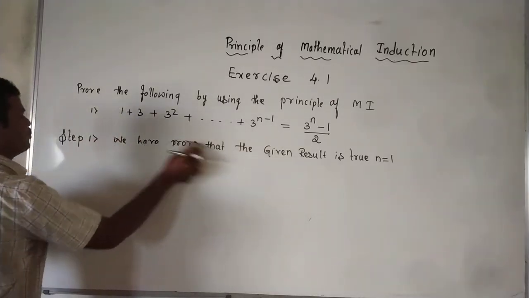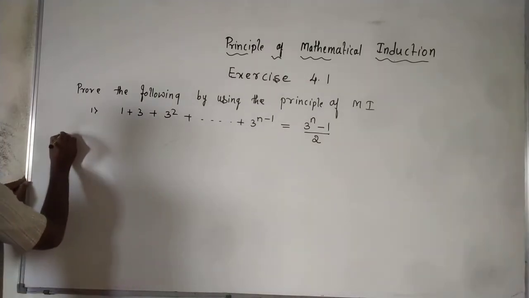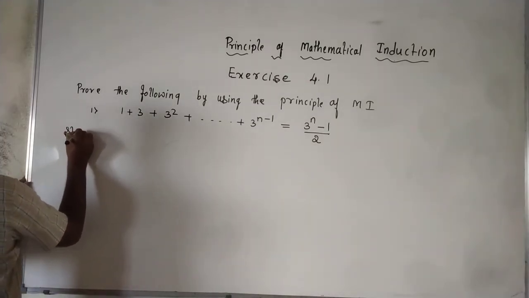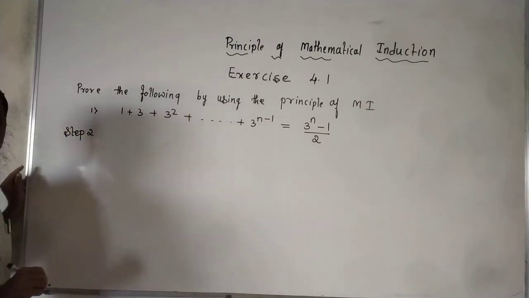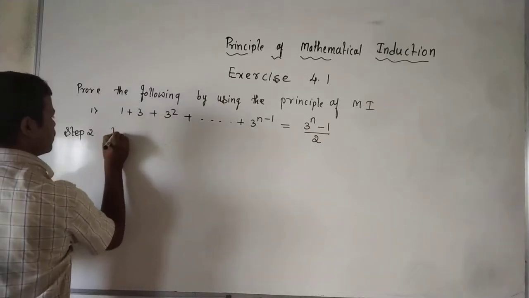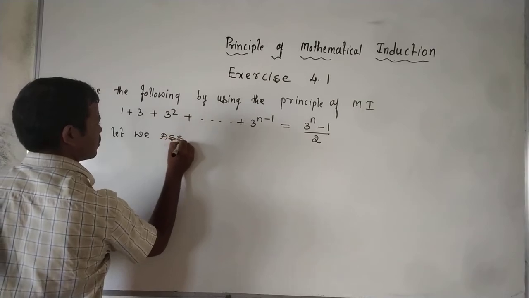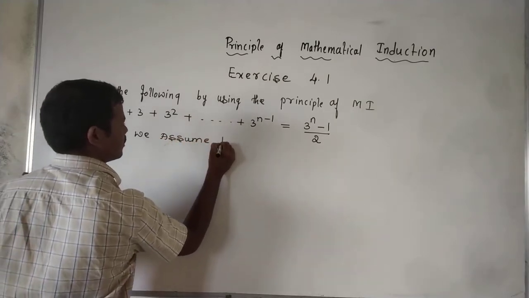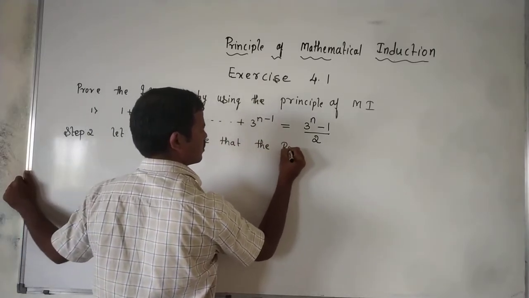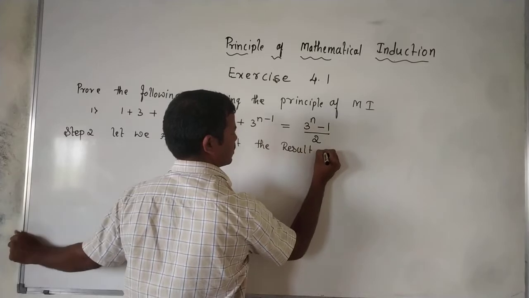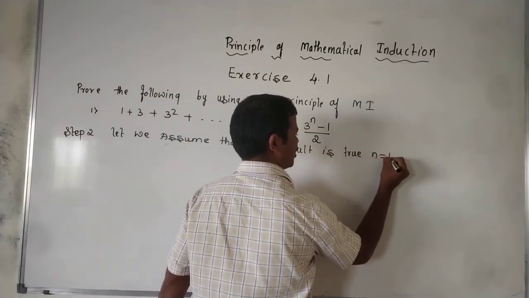So what is step 2? That is the assumption. We assume that the result is true for n equal to k.